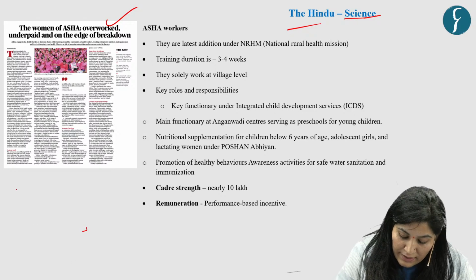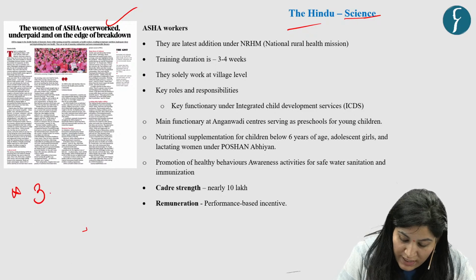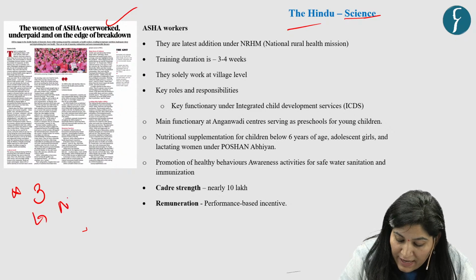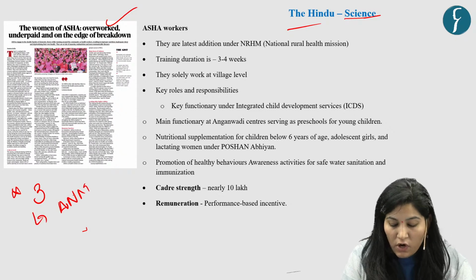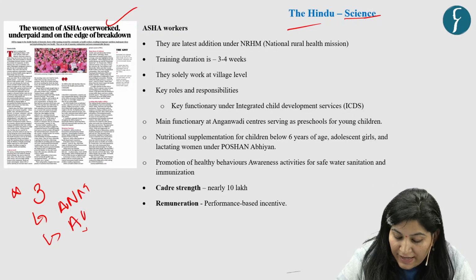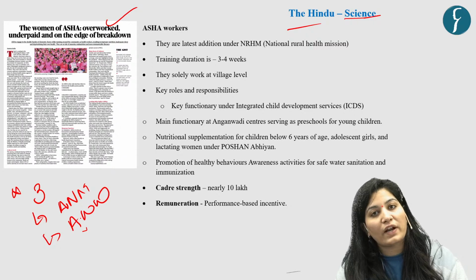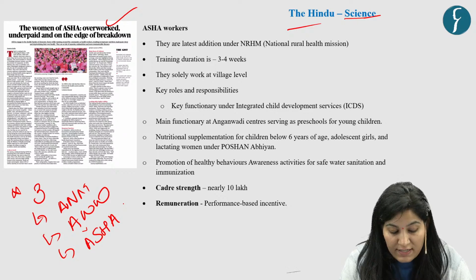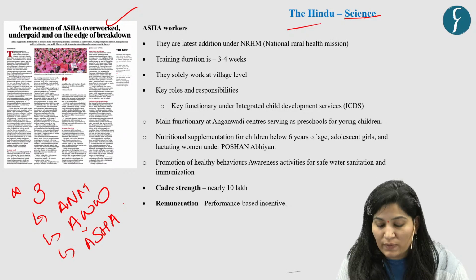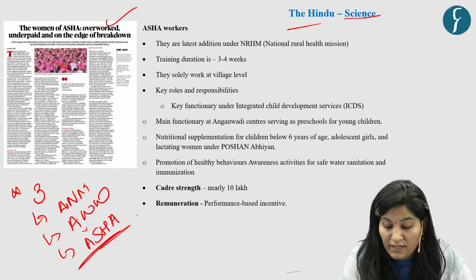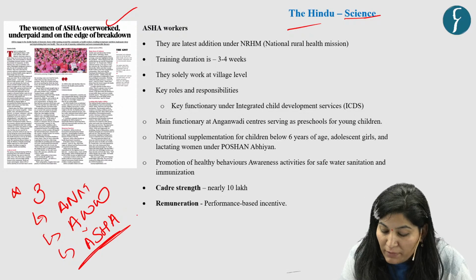See, in India, we have three cadres of community health workers. The first is ANM, that is auxiliary nurse midwives. The second category is AWW, that is Anganwadi worker. The third category is ASHA, that is accredited social health activist. So this article is basically about this category. Let's see the characteristics one by one.